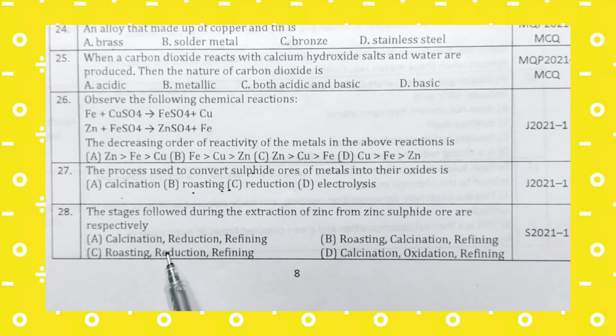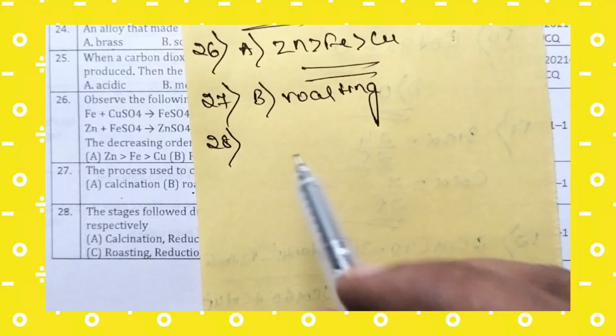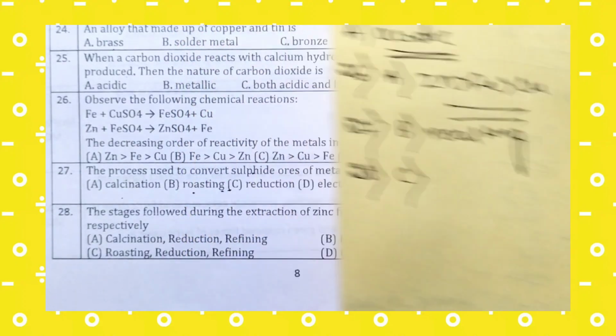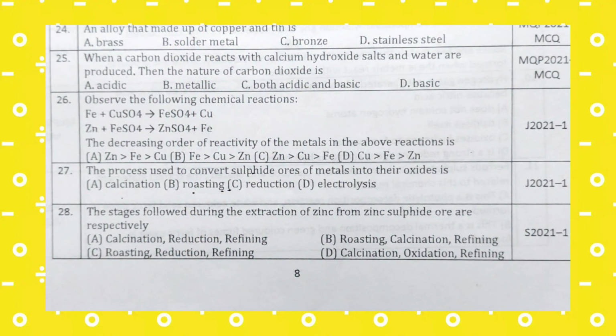Next, the oxide ore, that is the metal oxide ore, is reduced to metal. That metal is not 100% pure. To get 100% pure metal we go for refining. The correct answer is option C: roasting, reduction, refining. So for the 28th question the right answer is option C. Now let us move to the 29th question.